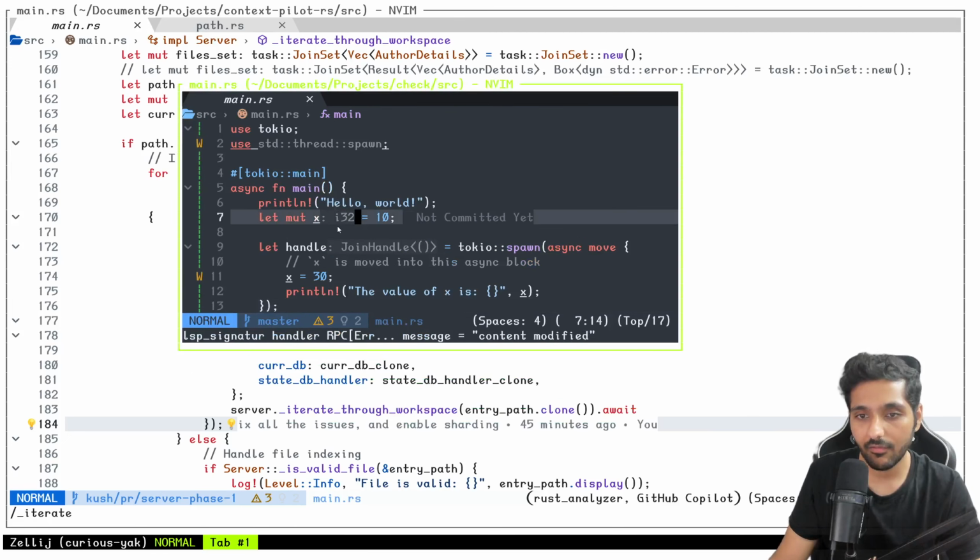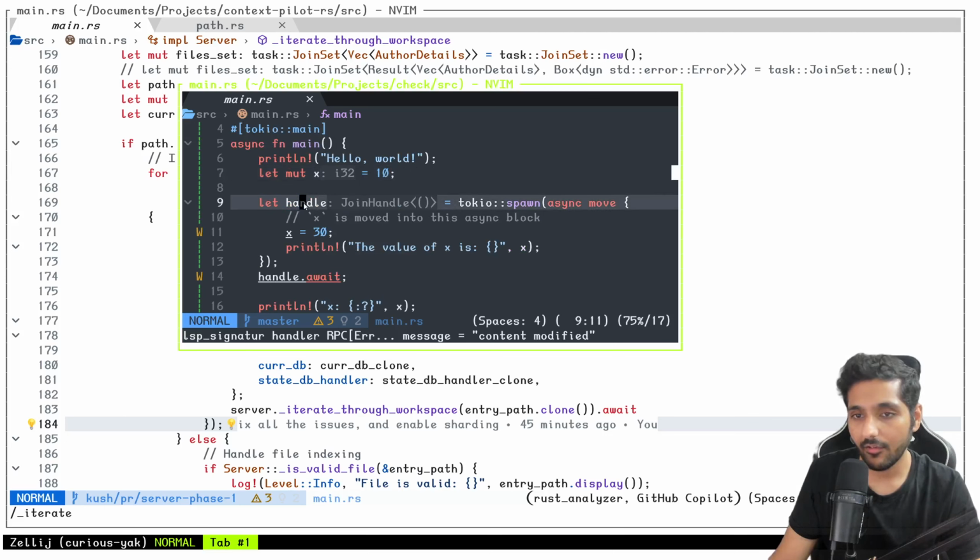But as you can see, we have x equal to 10. So we have a handle, we are spawning a thread. I need to learn if it's a thread or something else. So that's a to-do for me. Please don't take it that I have said thread, so it's a thread, right? So it's an async block for sure.